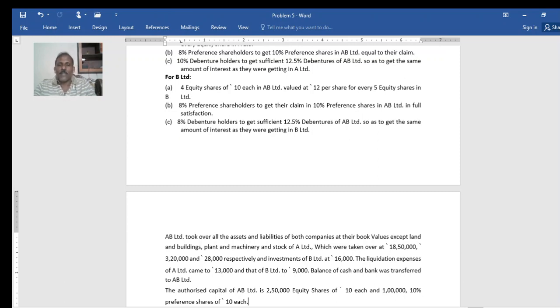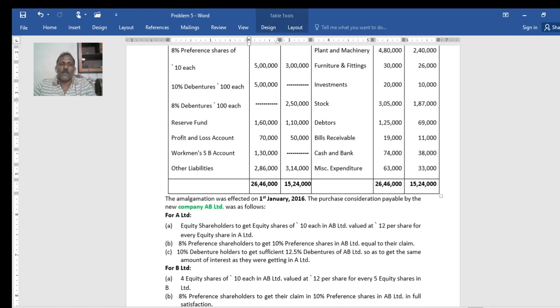These 10% debentures of A Limited have been taken over by AB Limited, and they have given new debentures. The interest on 5 lakh at 10% is 50,000, and in the new company they will also get the same 50,000. So you divide 50,000 by 12.5, and you will get the number of debentures, maybe 40,000.